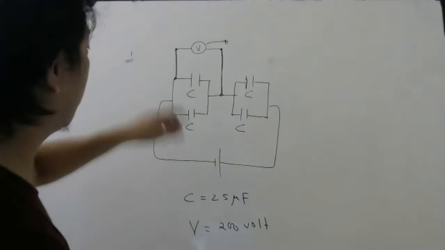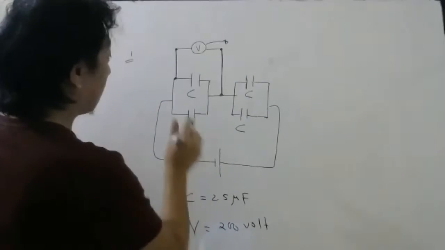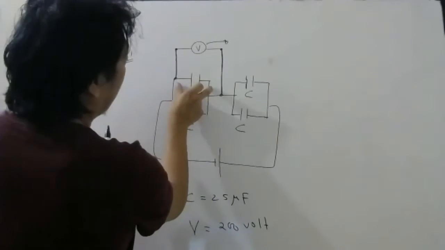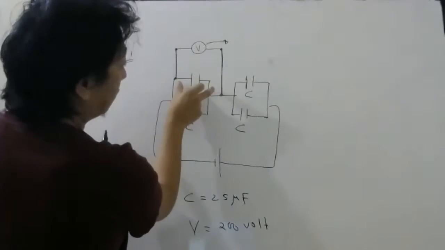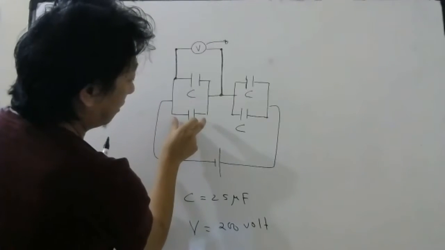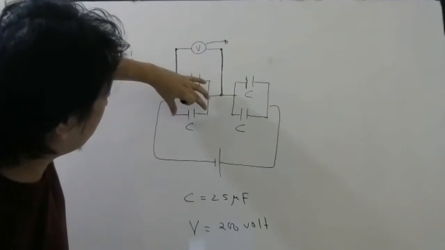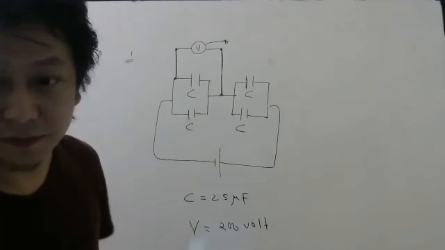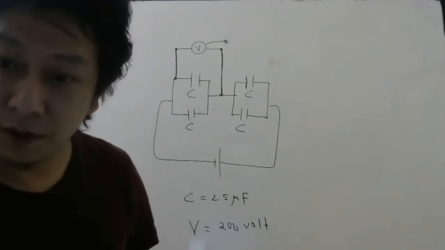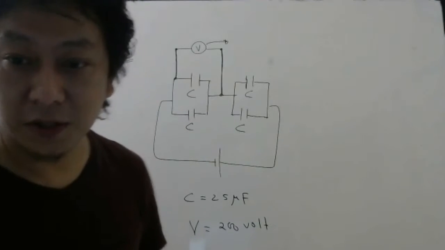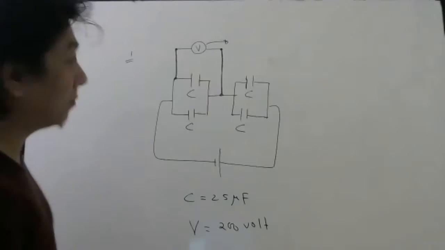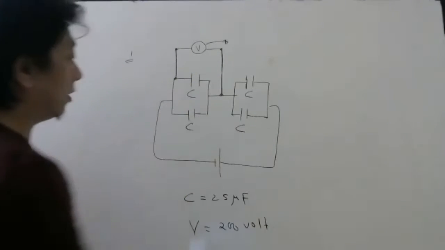What will be the charge? Now look here carefully. This is getting V volt. Potential difference here is V. If here the potential difference is V, what will be the potential difference here? V only it will be, right? Why? Because they are in parallel. So if this is V, this also will be V.